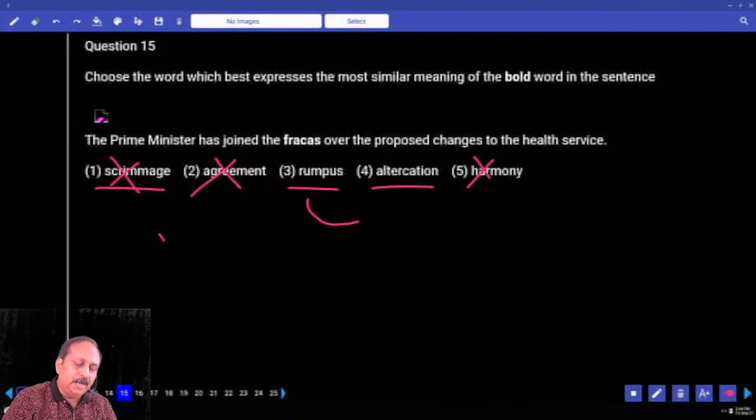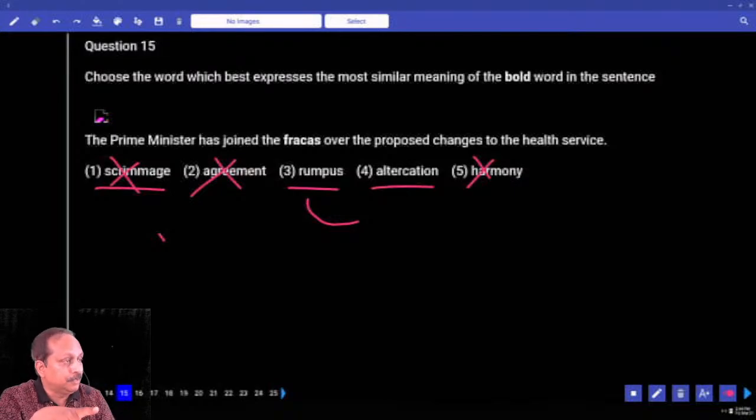How many of you have decided the fourth option? Raise your hands. How many of you have decided the third option? Raise your hands. Wonderful. The key says the fourth option. Answer is not the fourth option. But look at the key. What does the key say? Fourth option. Fourth option is altercation.